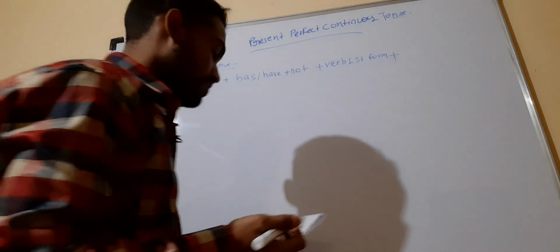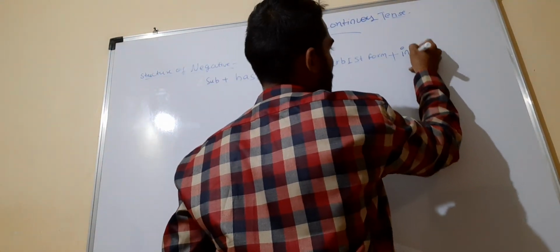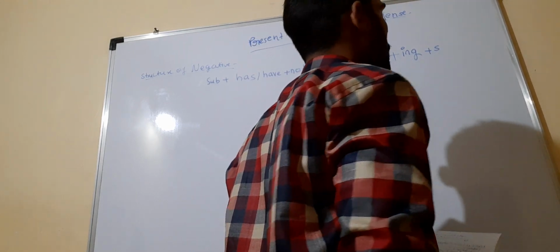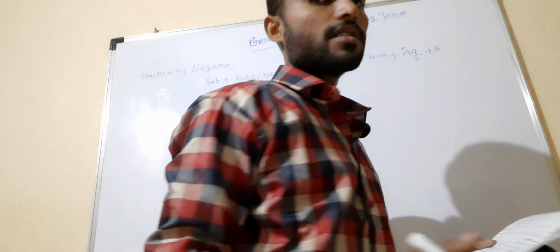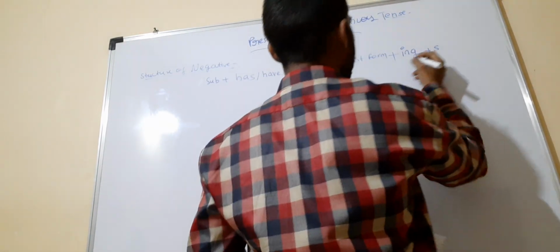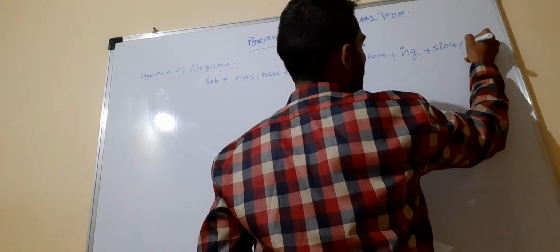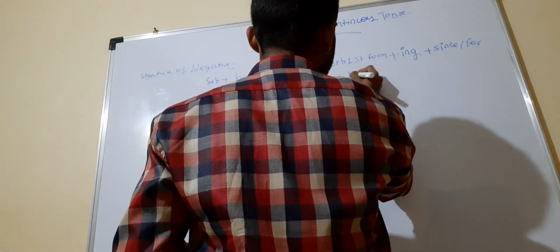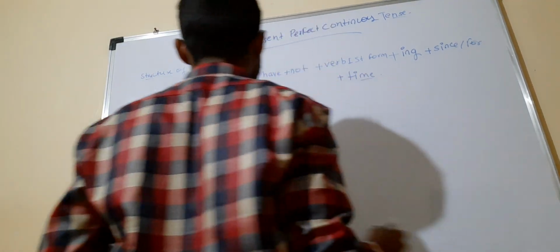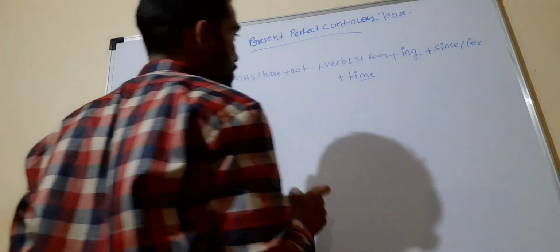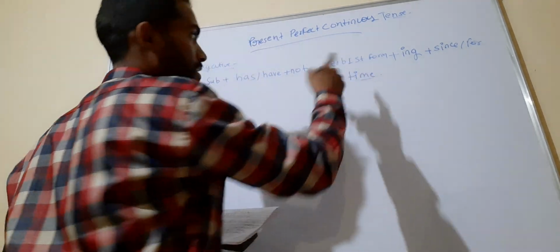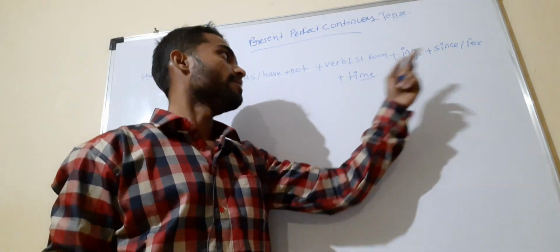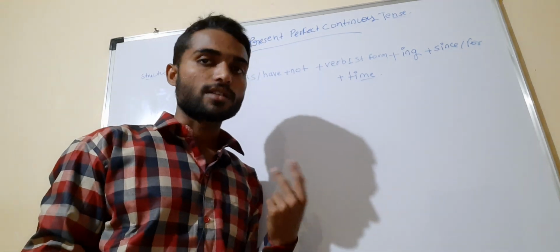And after that you will add ing, plus object, and then since or for, and then the time, that is, for how long we have been doing that thing. So subject plus has or have plus not plus verb first form plus ing plus since or for, and then the timing that is going on.